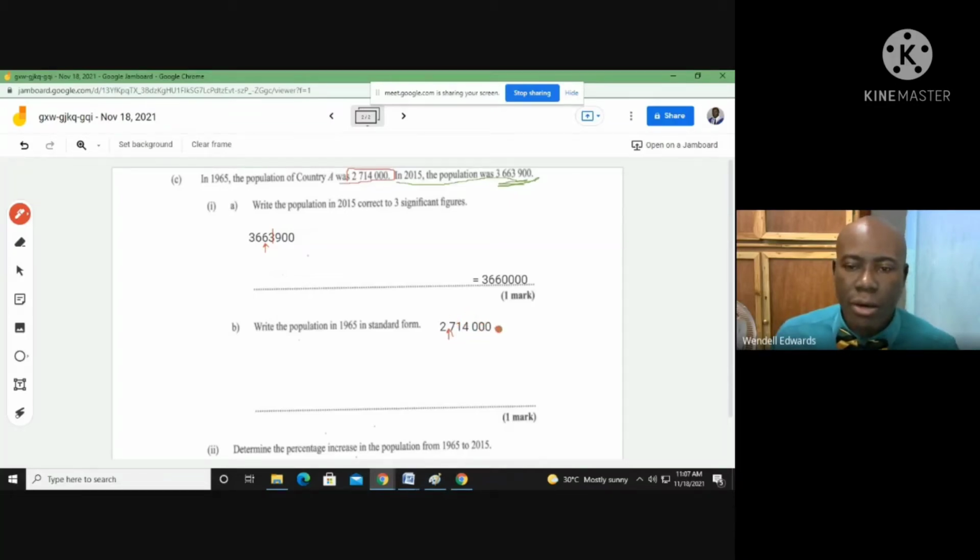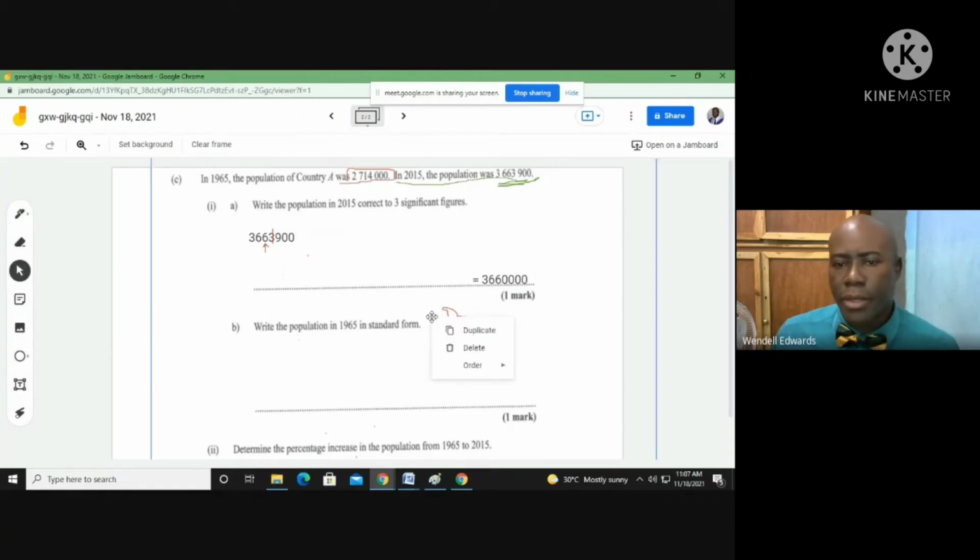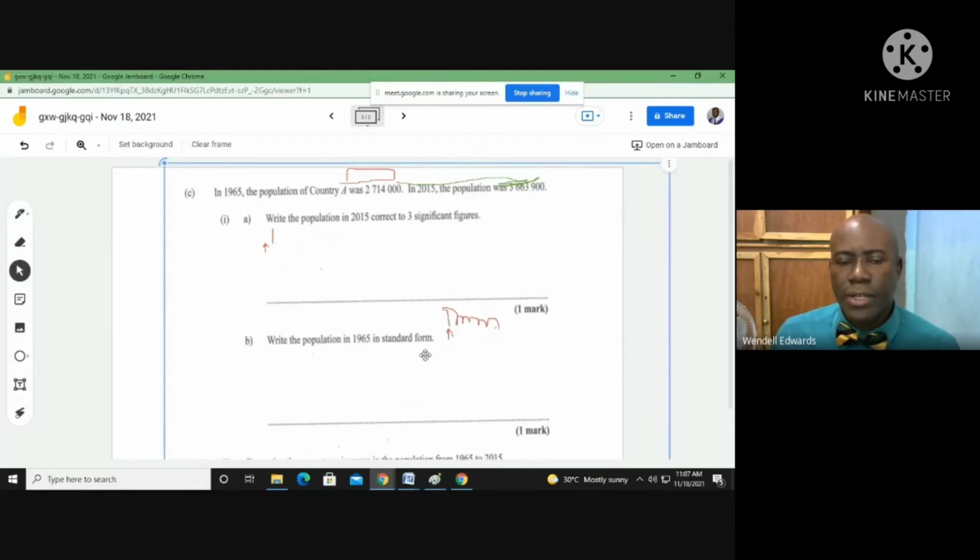Let's count together: 1, 2, 3, 4, 5, 6. So it moves 6 places to get there.